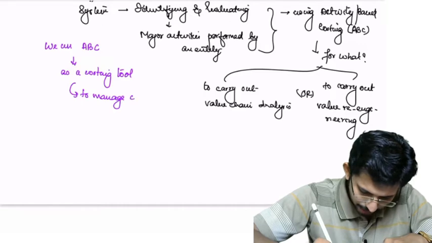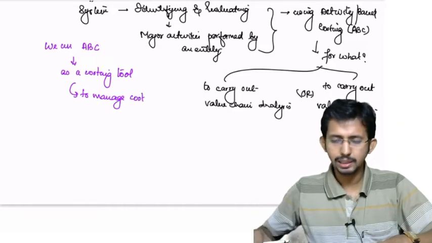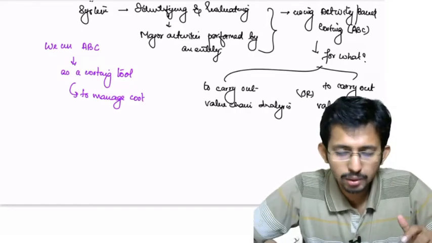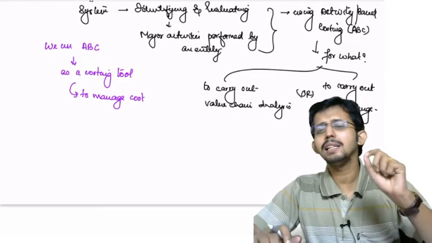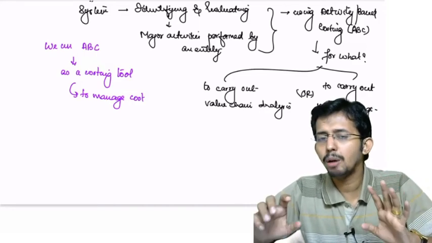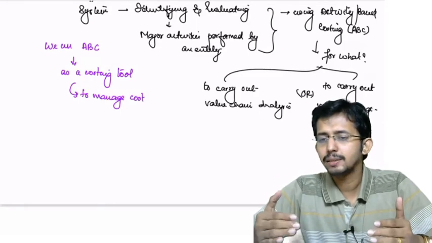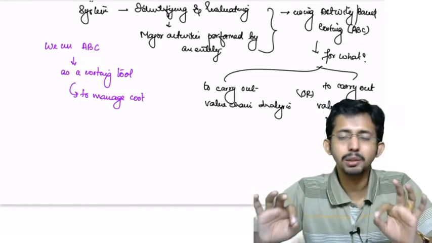Generally any costing method, whether it is absorption costing or standard costing, whatever, is primarily seen as a method to determine the cost. So the main objective or utility of any costing method should end with determination of the cost. That is the objective of any costing.